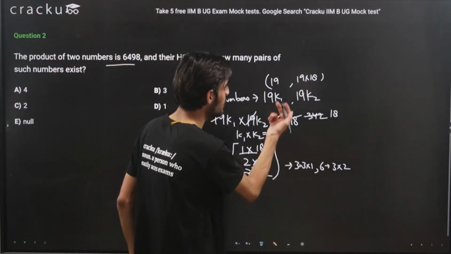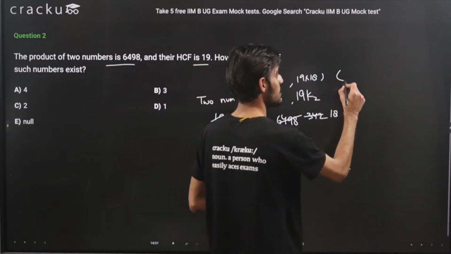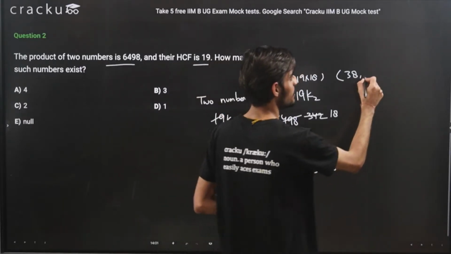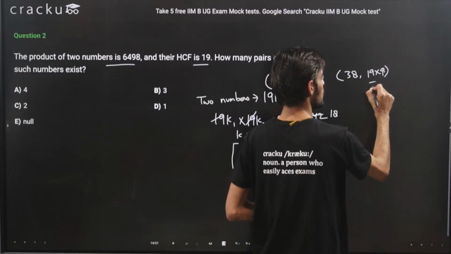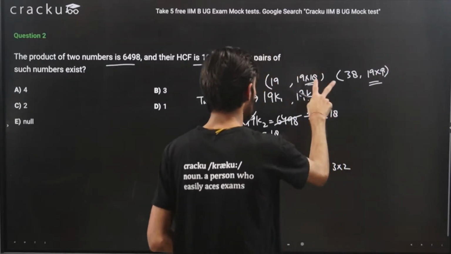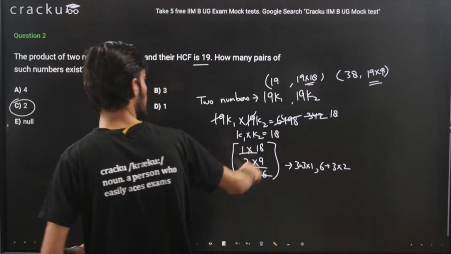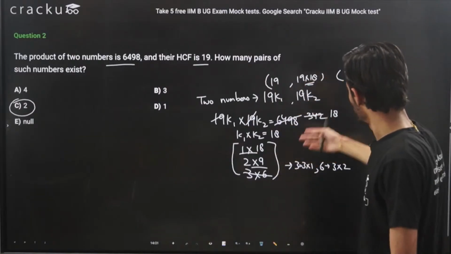Second will be 2 and 9. So it will come out to be 19 into 2, that is 38, and 19 into 9, that is 171. These are the two possible pairs, so two possible pairs, that is option number C. Even though we need not calculate the value of the terms, I just calculated because I got the value.